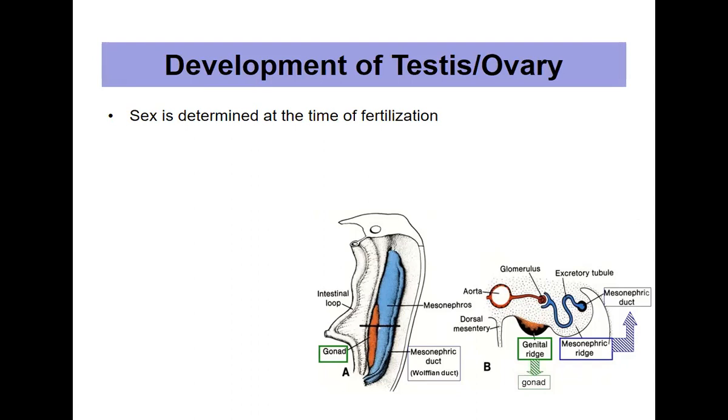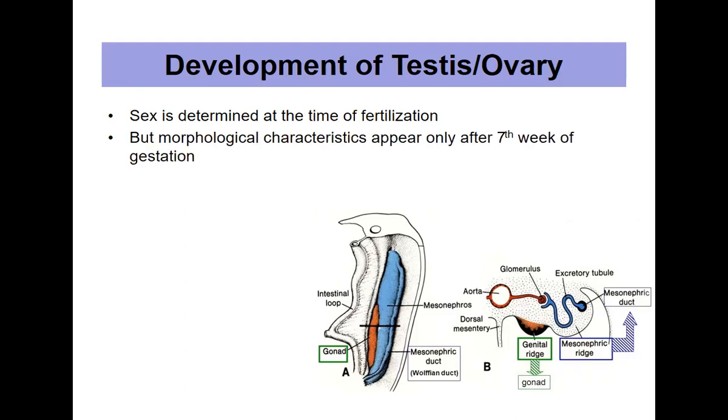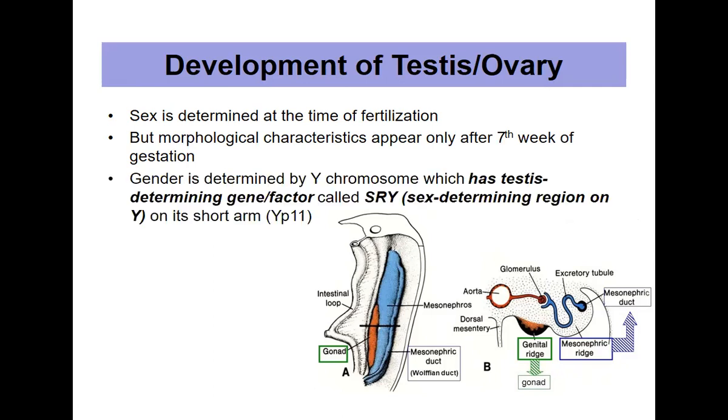So the sex is already determined at the fertilization, but the features will start appearing much later. The morphological characteristics appear only after the seventh week of gestation.